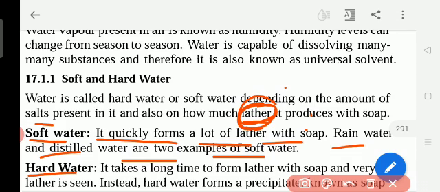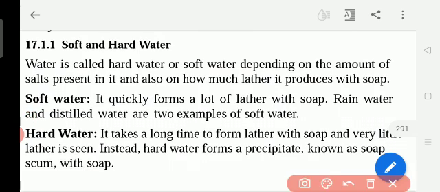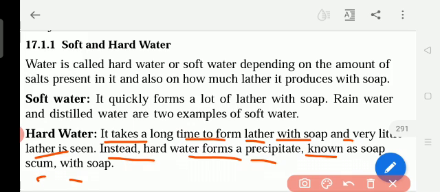And hard water means, what is hard water? Hard water takes a long time to form lather with soap and very little lather is seen. Very little lather, those white color bubbles, we can see very few, and sometimes they will not come at all; a white precipitate will be forming instead. Hard water forms a precipitate, like a powder residue, known as soap scum. So when we get that white color powder, it is called soap scum.